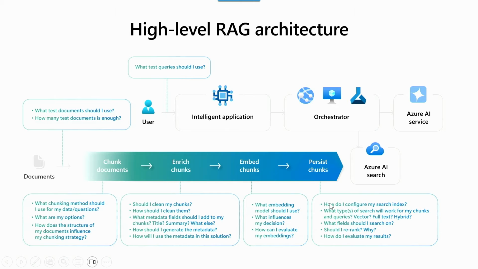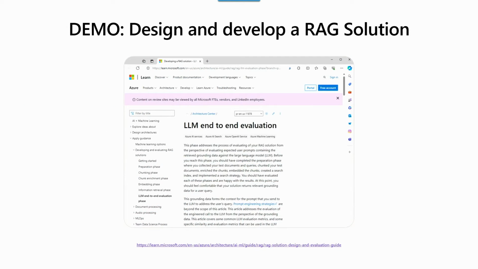When I go to persist, how should I build my index? And then what kind of search should I do? Should I just do a vector search? Should I do multiple searches? Should I do full text? Should I do manual multiple? And as Ritesh said earlier, some of these questions are going to be so complex, you can't answer them with just one set of data. So do I need to break my question down into a bunch of questions? And how do I do that? And then lastly, how do I test my system from end to end? All of these are very difficult questions that my friend here, I thought this would be easy.